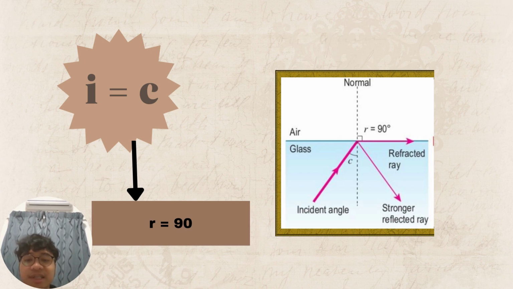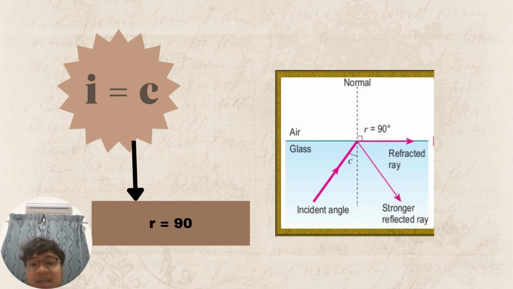So for the second case, incident angle equals to critical angle. So dekat sini kita boleh nampak R kita equals to 90 degrees. So kita boleh cakap kita punya refracted ray ni is perpendicular to the normal line. Lepas tu stronger reflected ray. Reflected ray kita pun ada, but yeah, stronger than the first case.